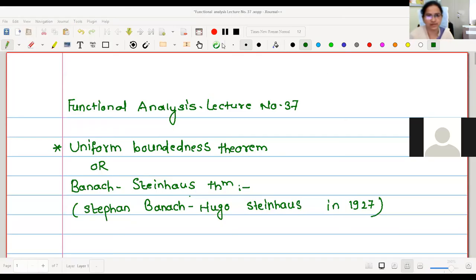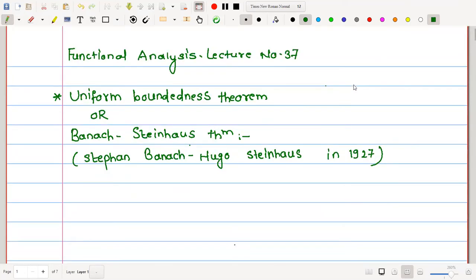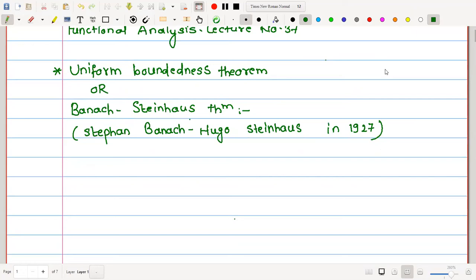Is the screen visible? Yes, ma'am. Okay. Therefore, we will start with the theorem today, uniform boundedness theorem, which is also known as Banach-Steinhaus